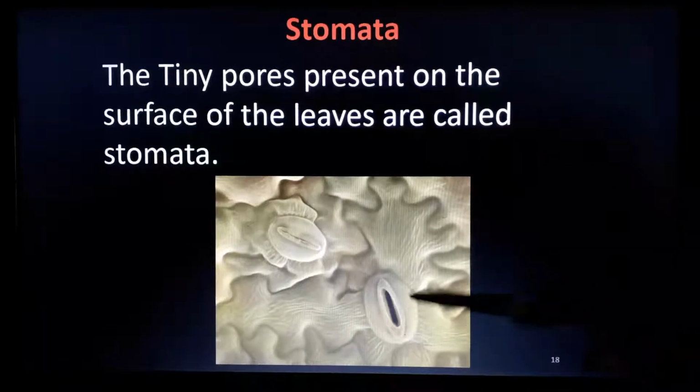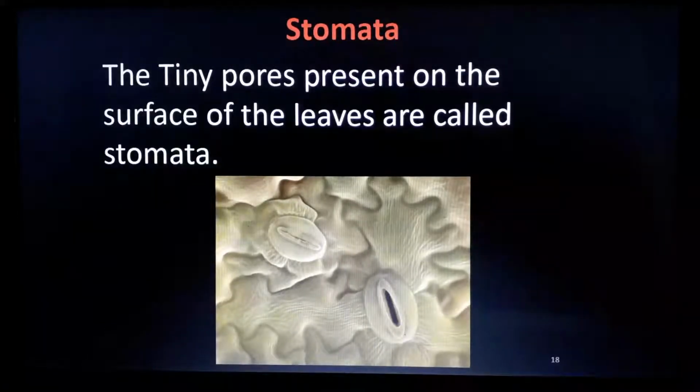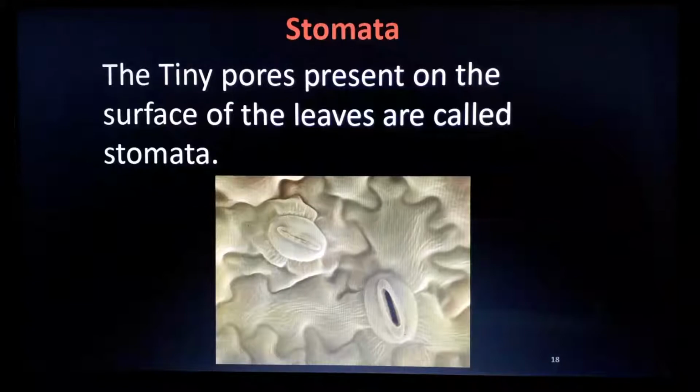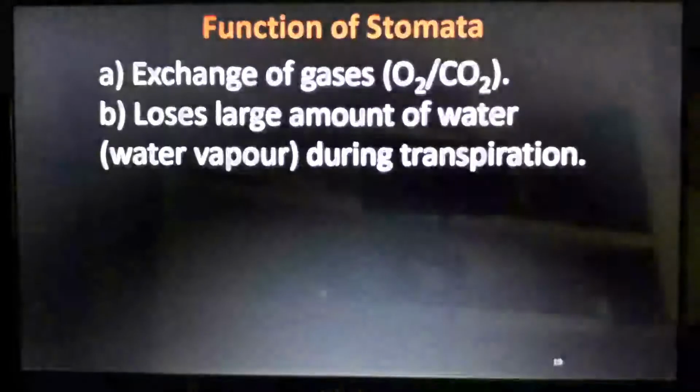Yeah, there are thousands and thousands of stomata in a leaf. If we zoom in more, if we have a microscope in the lab, we would see that. If you go to the lab and know how to use a microscope, you can see it. Otherwise, if you zoom in, you will get this image inside the eyepiece of that microscope.